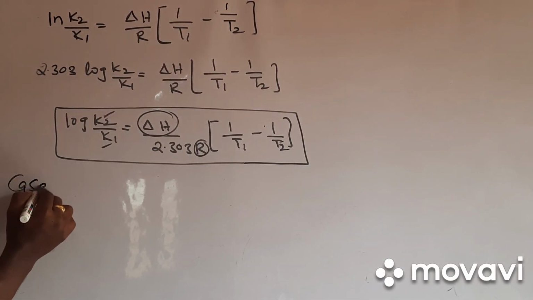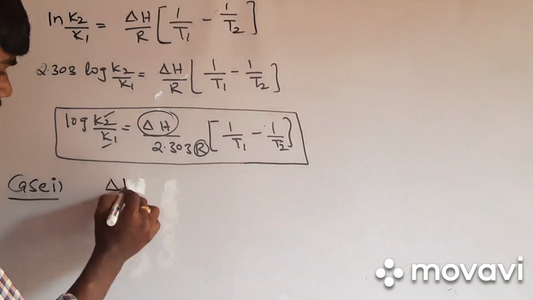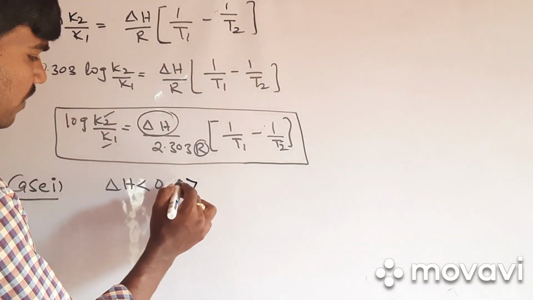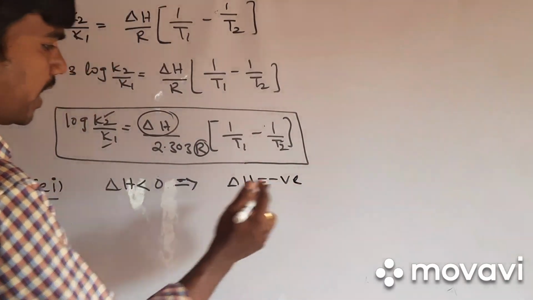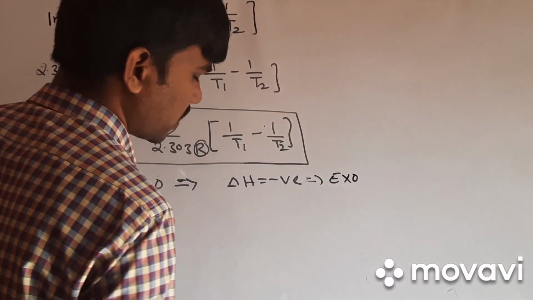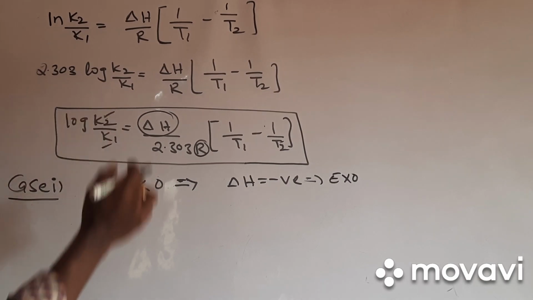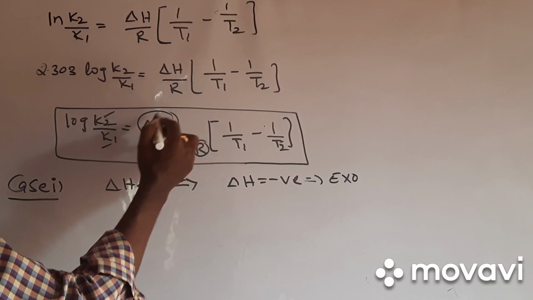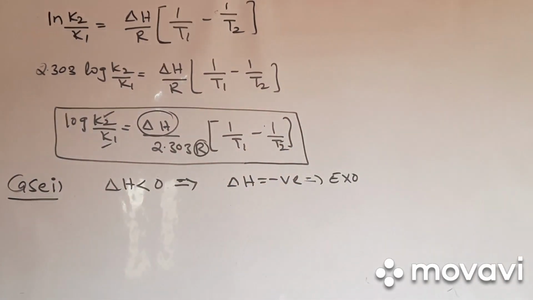There are different cases with respect to temperature. In case 1, if delta H value is less than 0, meaning delta H is a negative value, then that reaction is an exothermic reaction. In an exothermic reaction, what will happen in the case of K2 and K1? Now we are going to check that. If delta H is negative, this total value will be negative.